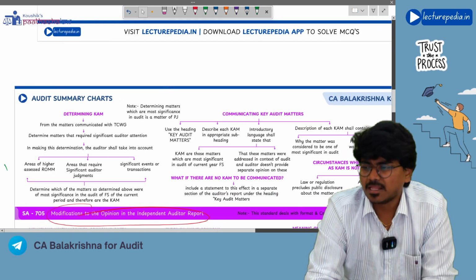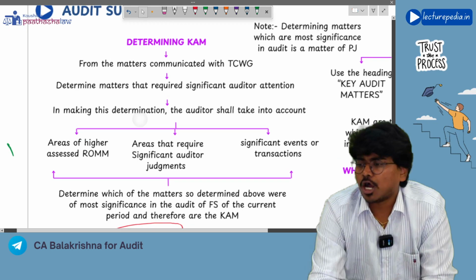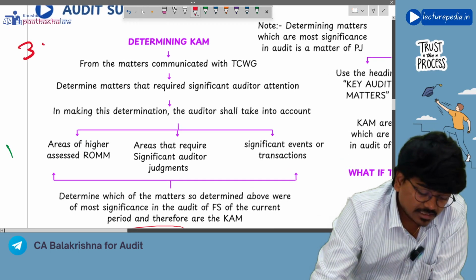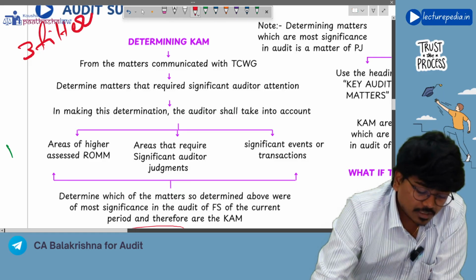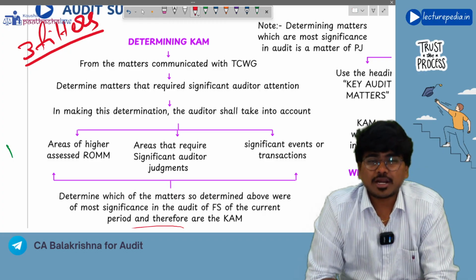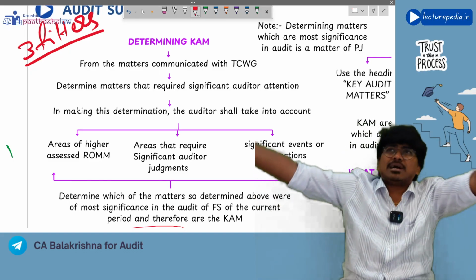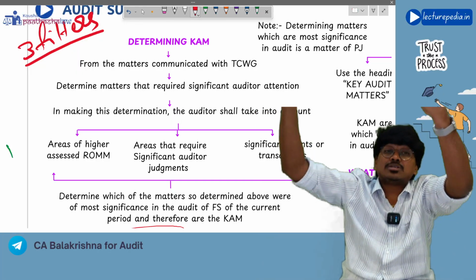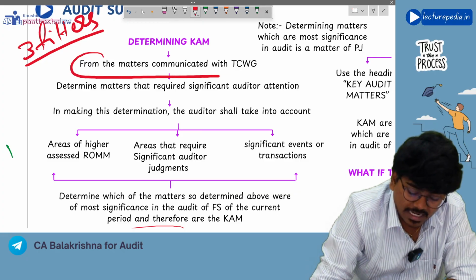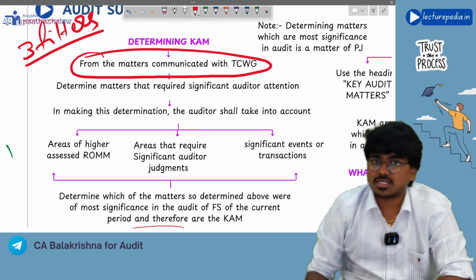Next, determining key audit matters. How will you determine key audit matters? Basically, there are three filters that you will apply for determining key audit matters. First of all, you will take all the matters communicated to those charged with governance. So the first filter is the matters communicated with those charged with governance.